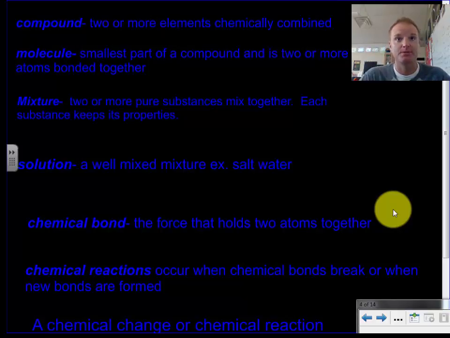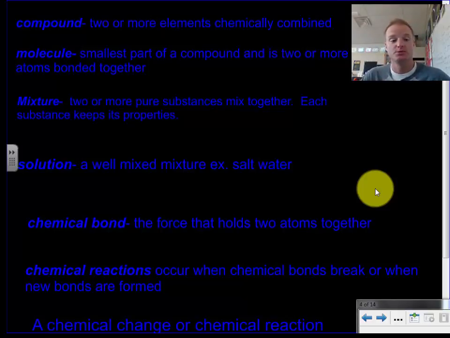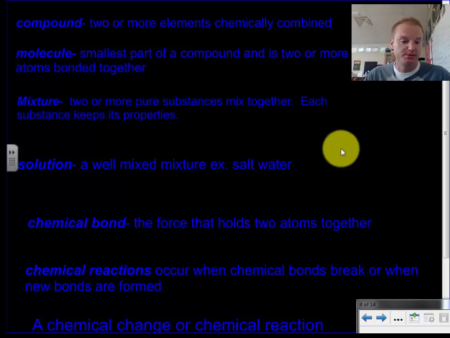So when we get here, then we can have different types of compounds. Sometimes different compounds are mixed together. So when two or more pure substances are mixed together, each substance kind of keeps its properties. So this is like when we're mixing trail mix or a bag of Skittles. Those Skittles are all mixed in there. You can still pick out the individual ones in trail mix. I can just pick out the peanuts and taste the peanuts or the raisins.